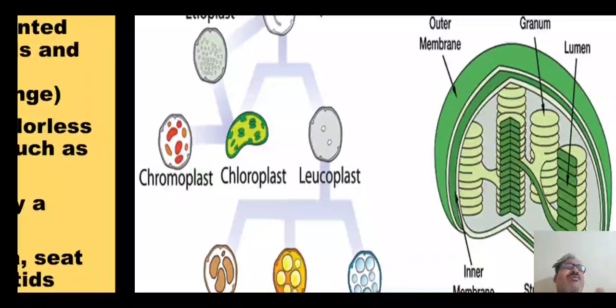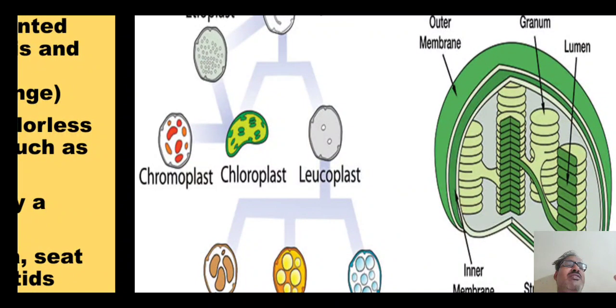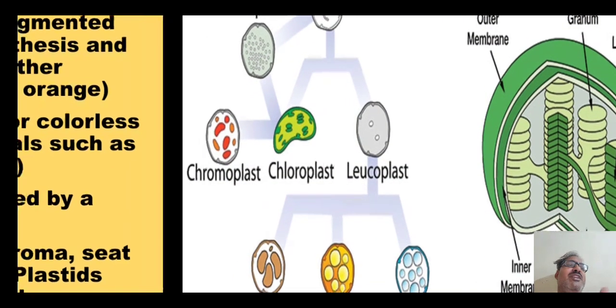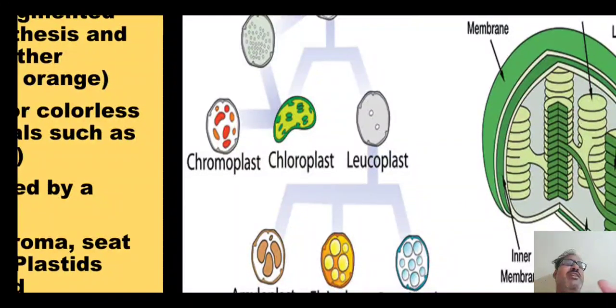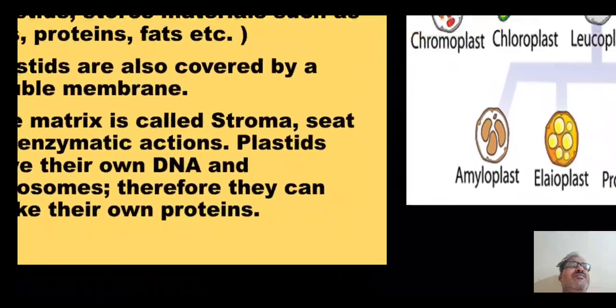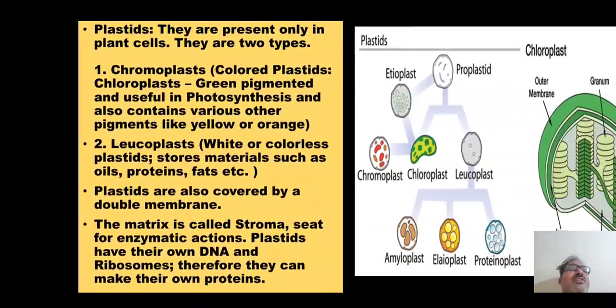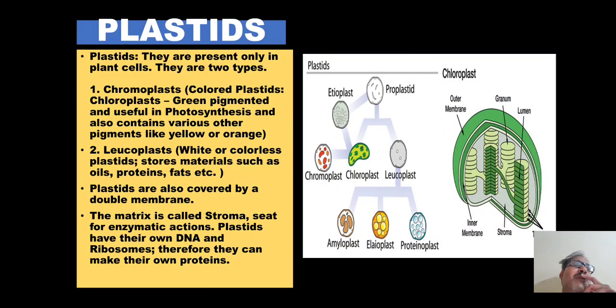So as per the color, we have chromoplast, chloroplast and leucoplast. As we said, chloroplast is for green pigment, red and orange is for chromoplast, and leucoplast is colorless or sometimes white. They have their own DNA because a continuous process is taking place, so they need different types of proteins.